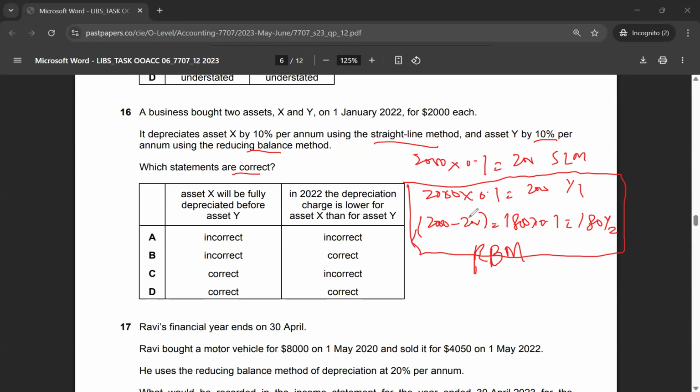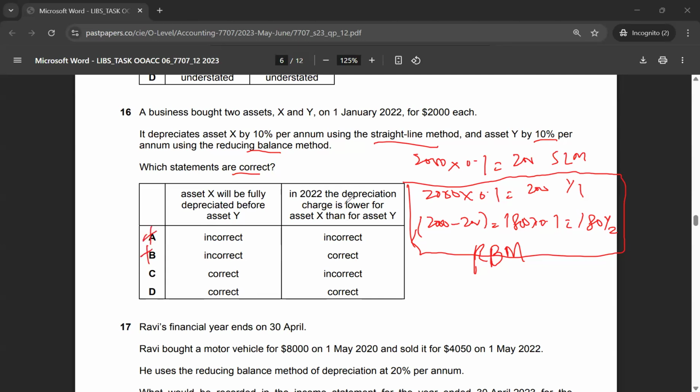If you understand this, the depreciation under the reducing balance method each year would be reducing compared to the straight line method. The depreciation under the straight line method will remain the same, $200 each year. Which means that asset X will depreciate faster than asset Y. So for sure, this is correct. It's either option C or option D. Option A and B are not applicable.